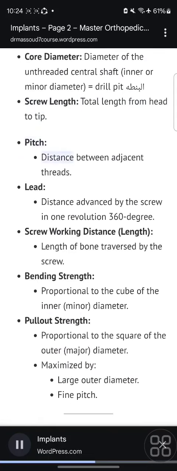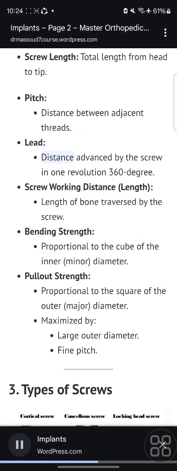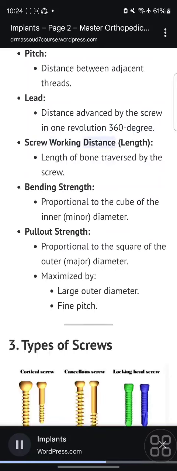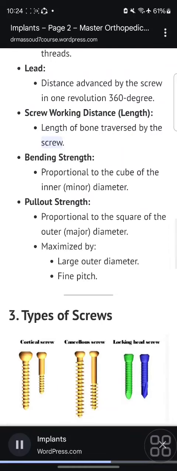Pitch: distance between adjacent threads. Lead: distance advanced by the screw in 1 revolution, 360 degrees. Screw working distance, length: length of bone traversed by the screw.